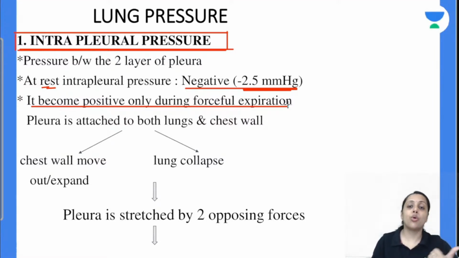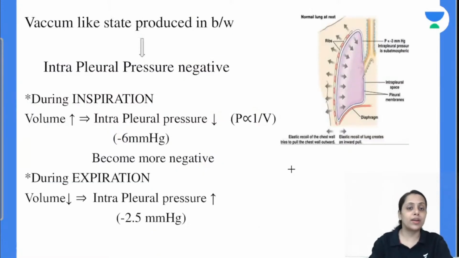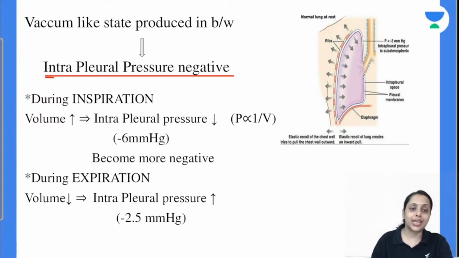Now coming to the point why it is negative. Our pleural membrane is attached to lung from one side and it is attached to chest wall at the other side. Chest wall has tendency to move outside while lung has tendency to collapse. So क्या होगा? Pleura is stretched by these two opposing forces and these two opposing forces की वजह से क्या होगा? A vacuum-like state is created between these two pleural layers and that is responsible for this intrapleural pressure being negative.